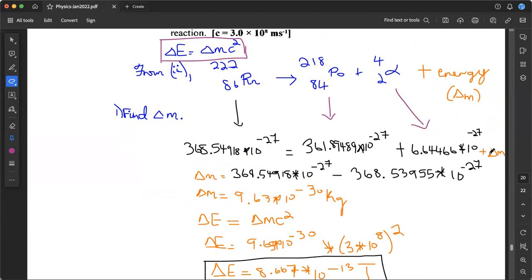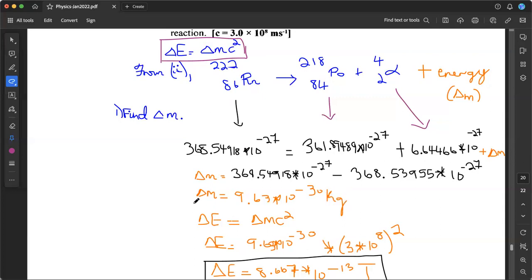And of course, our delta M is what we're trying to find, which is associated with this energy that was also emitted. So in order to get this delta M, we want to isolate it, and so we bring the sum of these two masses to this side. When we do that, we end up with 368.54918 times 10 to the negative 27, and we subtract this from all of this over here. What we end up with is a mass of 9.63 times 10 to the negative 30 kilograms.